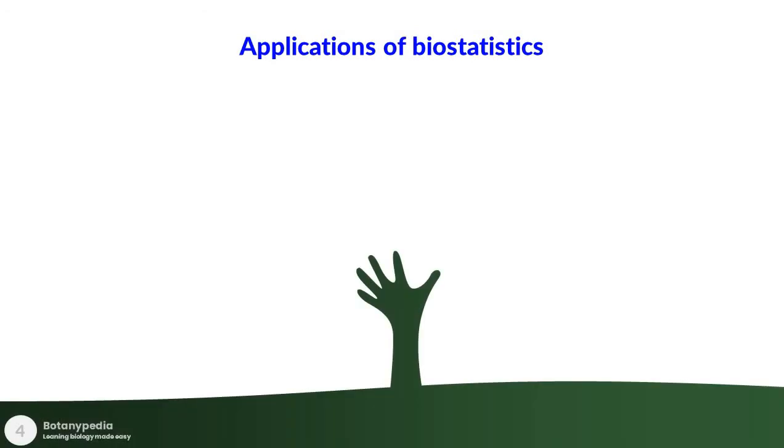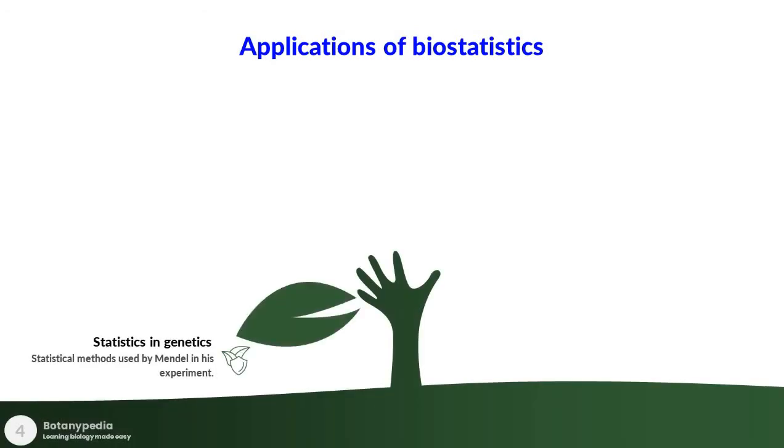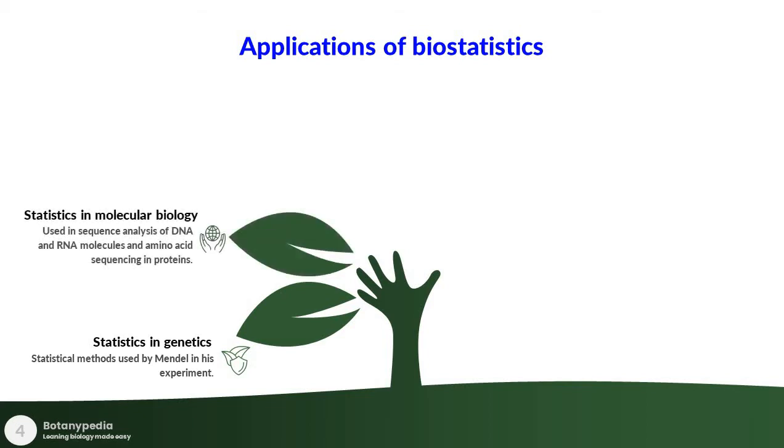These are some applications of biostatistics. It has been extensively used in the field of genetics. For example, statistical methods were used by Mendel for performing his experiments and deriving the major conclusions from his work. It is used in molecular biology to study sequence information, that is, to perform the sequence analysis of DNA, RNA, and amino acid sequences.